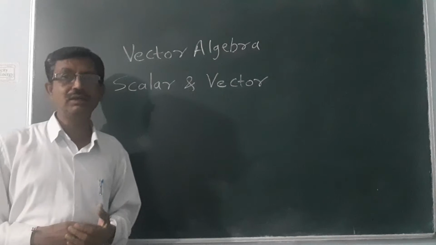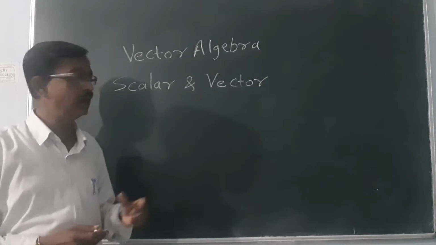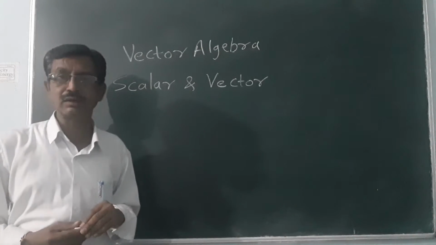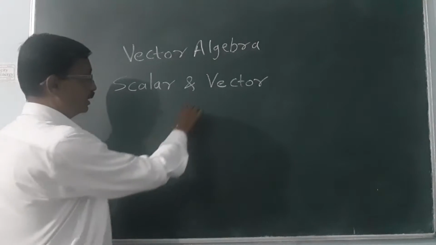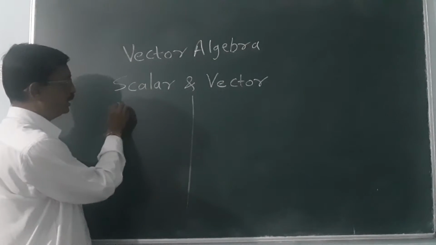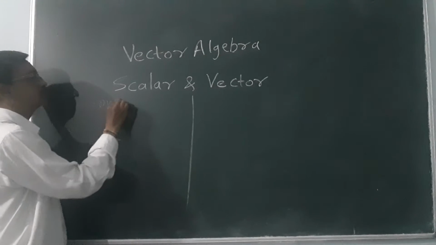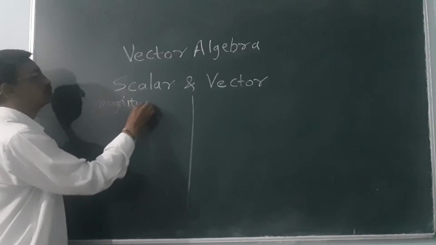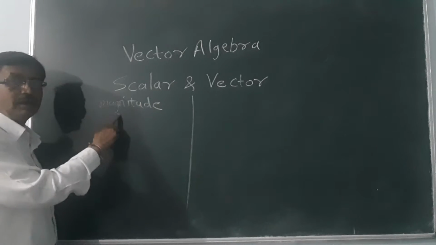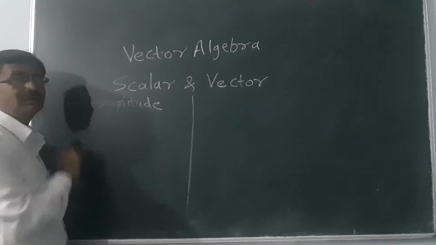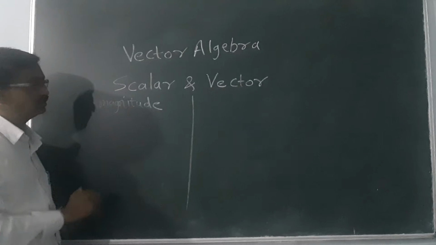So how can it be categorized as a scalar or a vector? So if the quantity has only a magnitude, then that is called a scalar quantity.